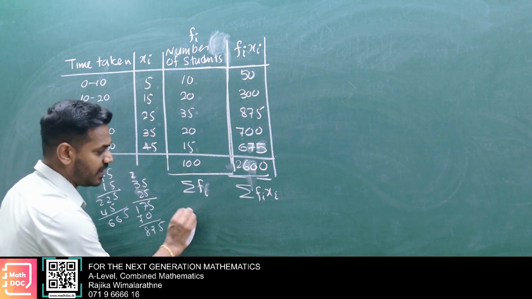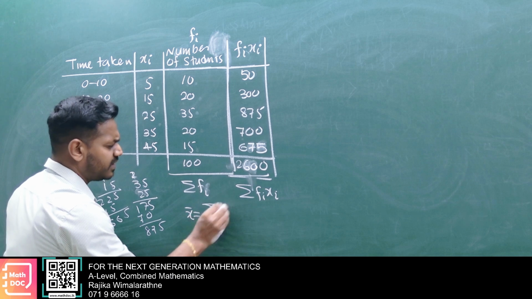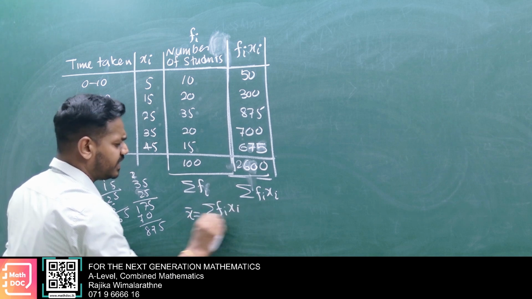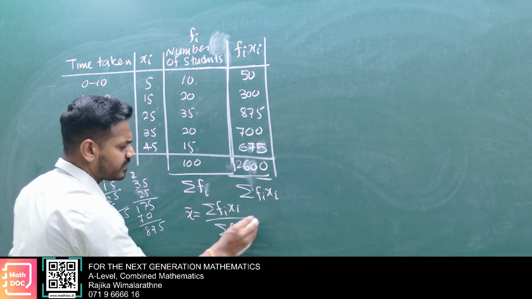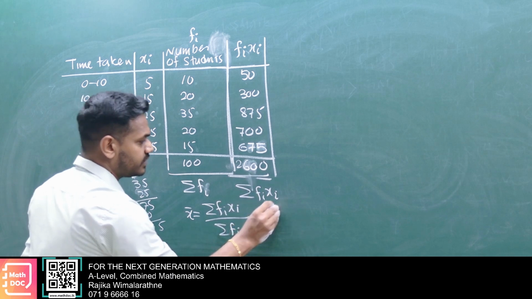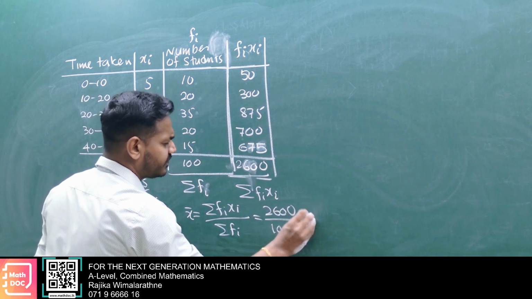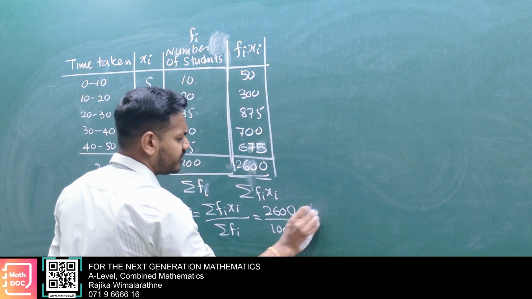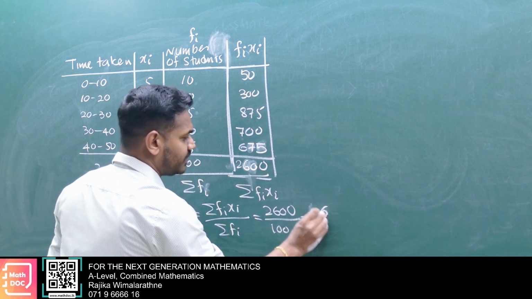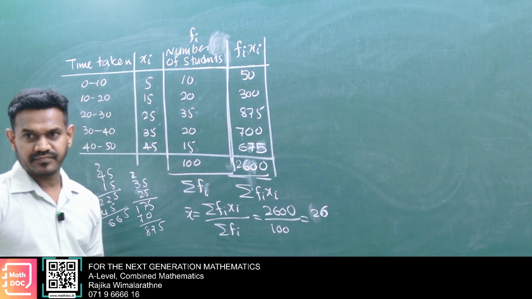Okay, then x bar is sigma fi xi divided by sigma fi. Then sigma fi xi is 2600 over 100, which is 26. So by the general formula you can do that.